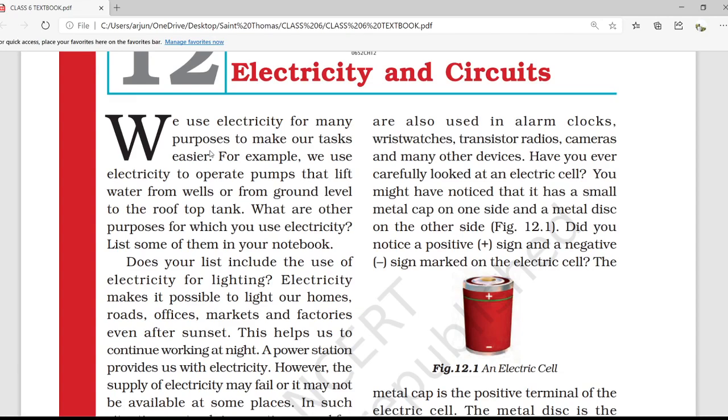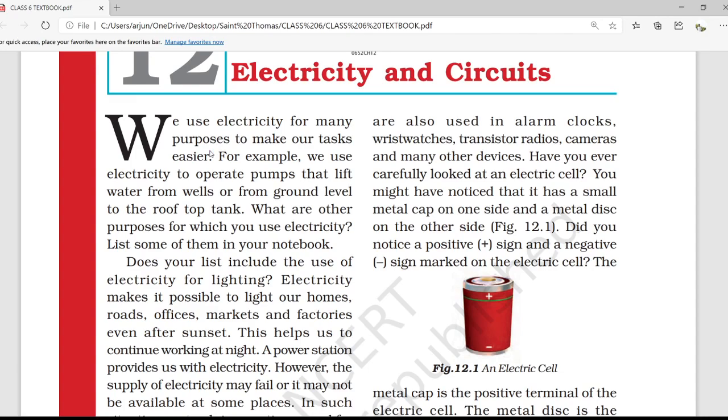For example, we use electricity to operate pumps that lift water from the well or from the ground level to the roof tank. Now let's imagine a situation where we have a well but we do not have electricity. So with the help of a rope, what you have to do? You have to take one bucket of water at a time from the well.